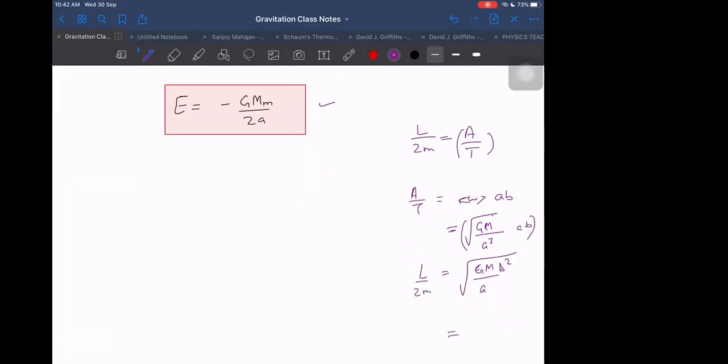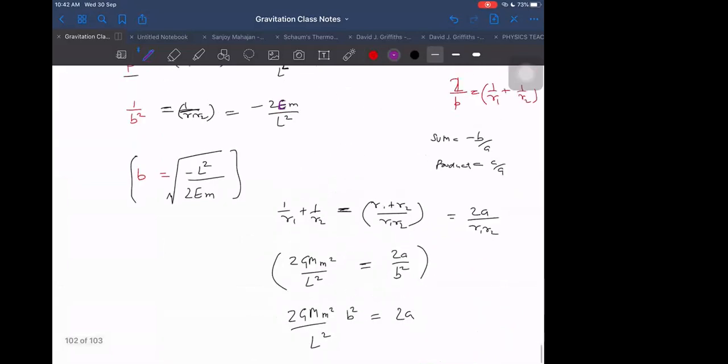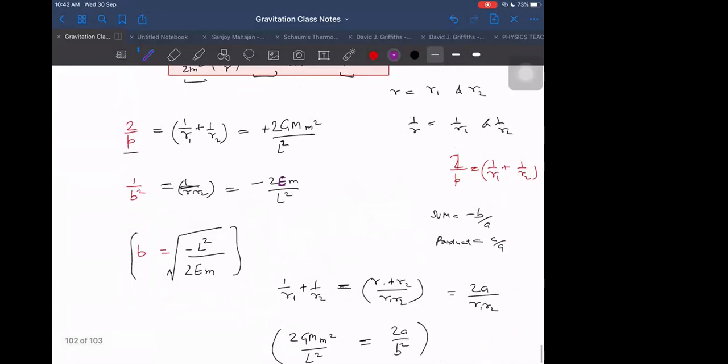So finally, B is equal to root of R1 R2 and A is equal to R1 plus R2 by 2. B square by A we know. That is equal to P, I think. B square by A was P or what? It is P. That was P only, 2P. No, wait a second, B square by A.